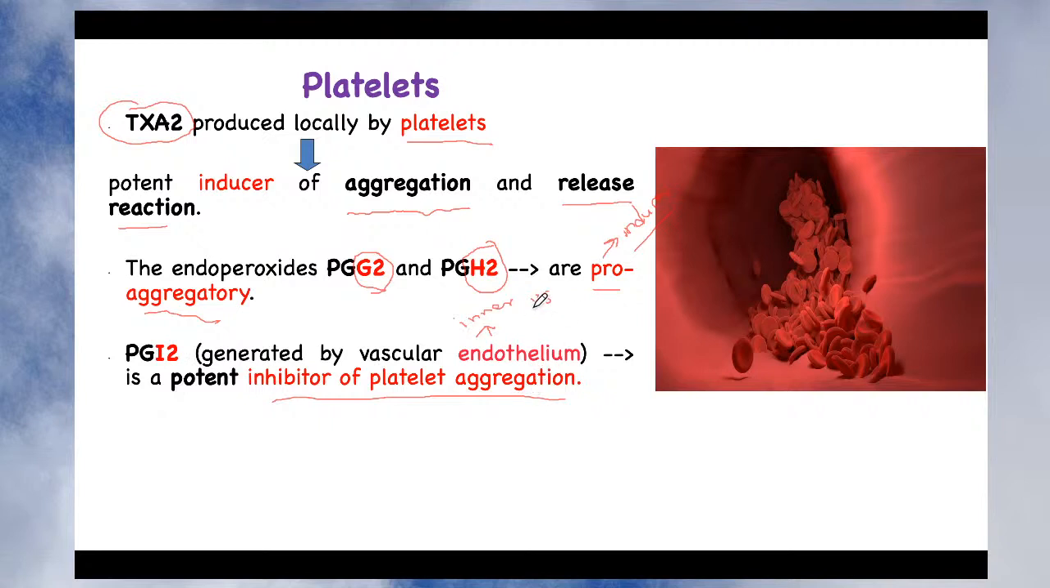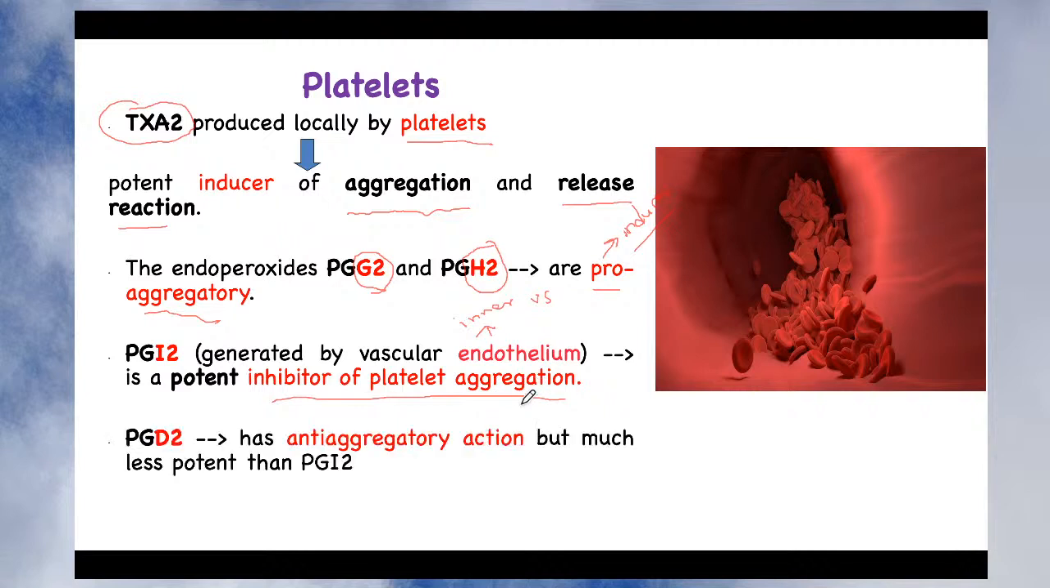So you can see the biphasic response everywhere, isn't it? Endoperoxides are rapidly converted into other stable prostaglandins. When endoperoxide is present, it is pro-aggregatory in nature, but when it is converted into another compound which is stable, like prostaglandin I2, it is a potent inhibitor of platelet aggregation. So this is a very interesting action on the platelets. PGD2 also has anti-aggregatory action, but interestingly PGD2 is less potent as compared to PGI2.